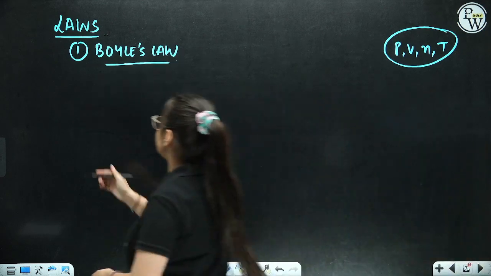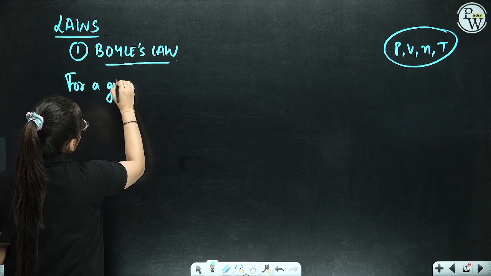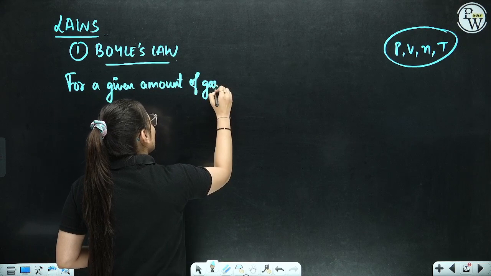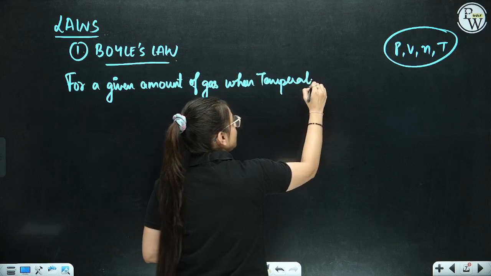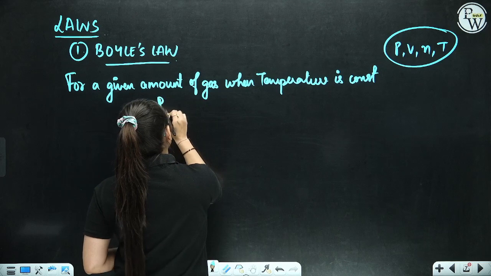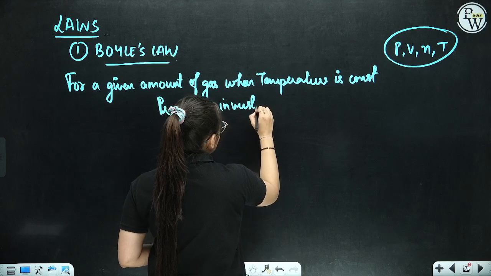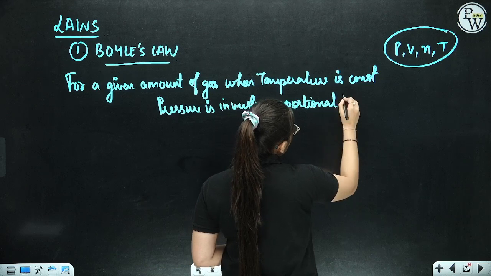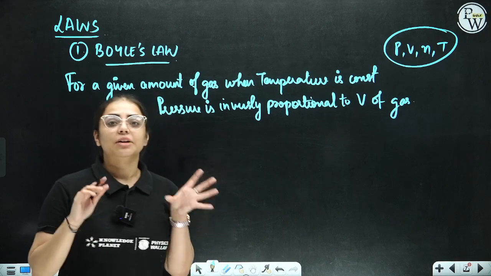So we can say that for a given amount of gas, when temperature is constant, pressure is inversely proportional to volume of a gas. So this is stated by Boyle's law that for a given amount of gas,